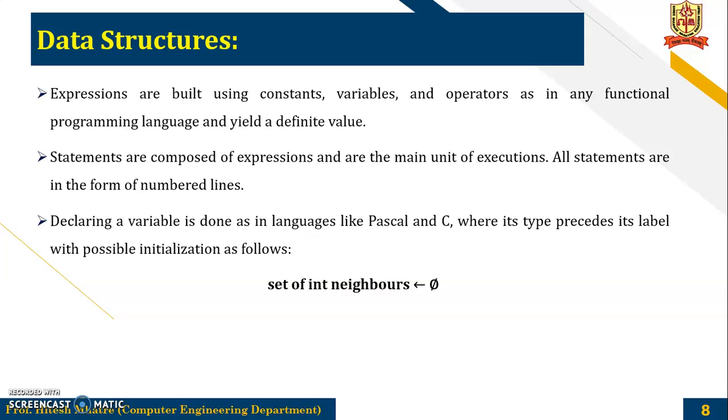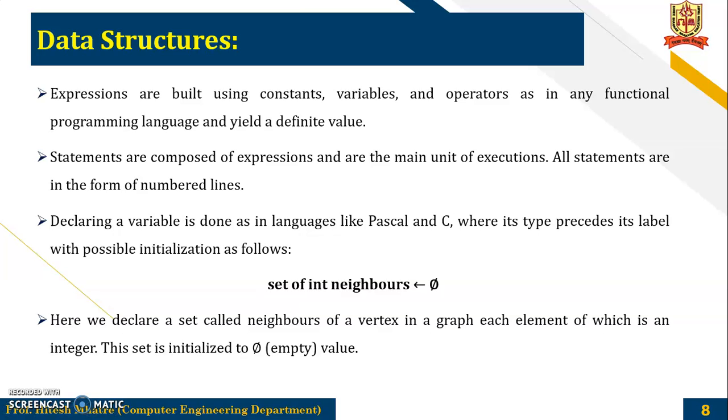Declaring a variable is done similar to that used in Pascal and C, where its type precedes its label with the possible initialization as follows, like set of integer neighbors, and it is assigned to 5. So this is the variable, and this is the value 5, that is the empty set, that is being assigned to this particular variable. Here we declare a set called neighbor of a vertex in a graph, and each element of which is an integer. Now this set is initialized to 5, that is empty value.